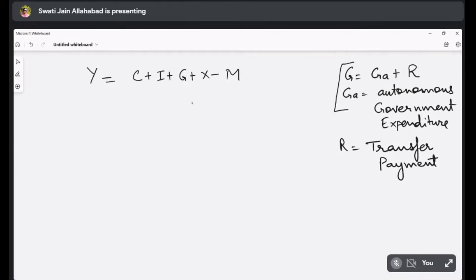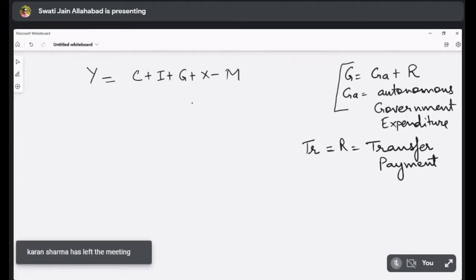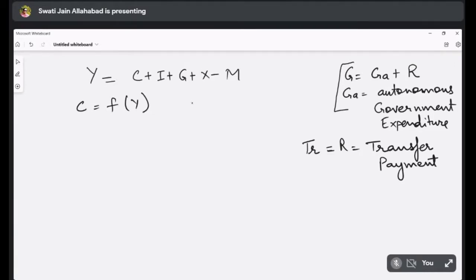Okay. This R can be written as TR also. There are some books which write it as TR and there are some books which write it as R. So whichever way we want to write it, we can do this. Now, C is a function of Y. Consumption depends on level of income.